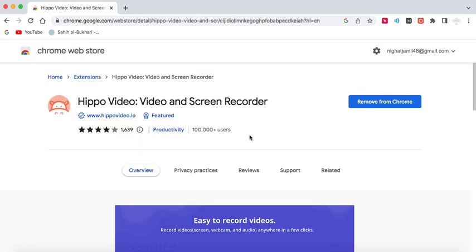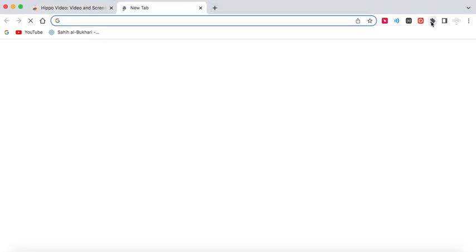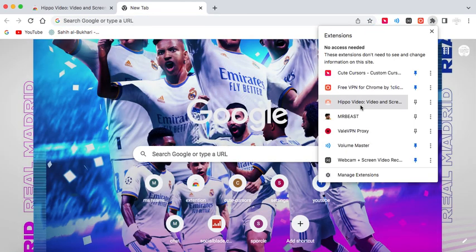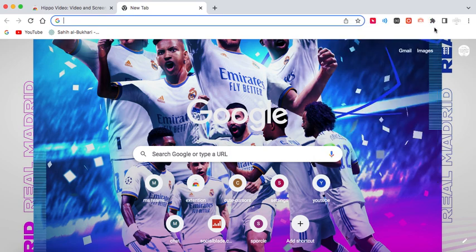This is basically like a webcam. It does screen recordings with a webcam. I've already downloaded it. You gotta press the add extensions button. Alright. So then you need to go to this button over here. This hammer like thing. And this Hippo Video. Right here. You gotta press